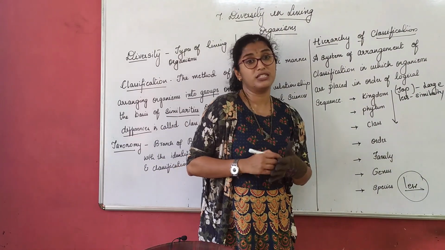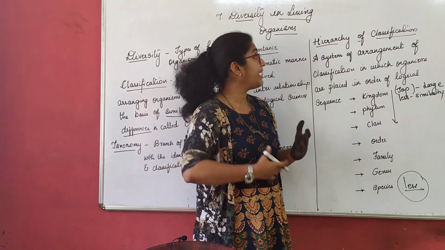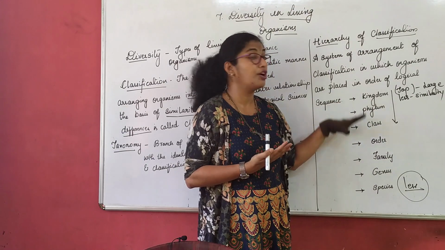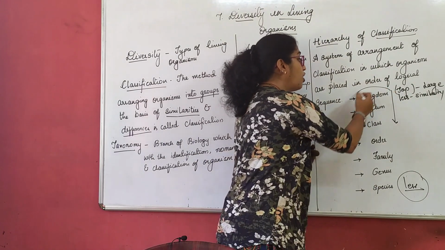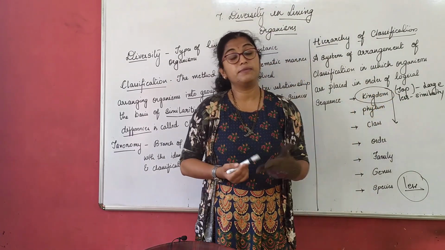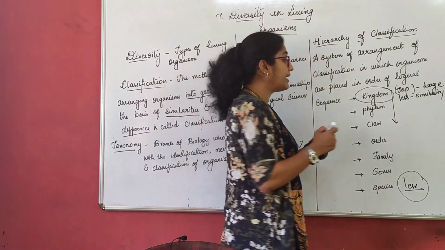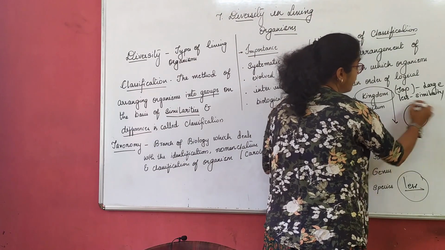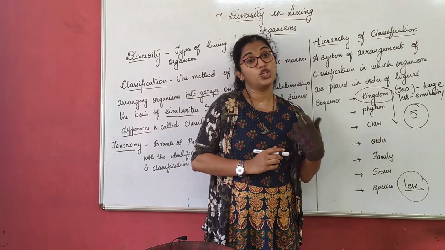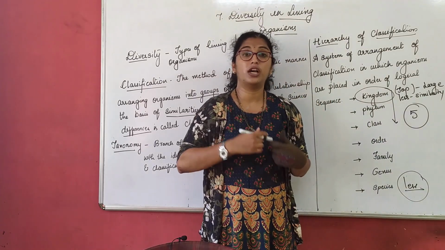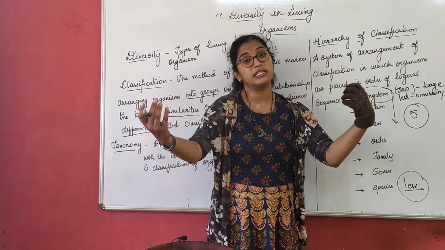So there were many biologists like Ernst Haeckel, Carl Linnaeus or Robert Whittaker who gave the hierarchical classification of these organisms. But later these scientists gave the classification of a kingdom. You can say 2 kingdom classification, 3 kingdom classification, 4 kingdom, and finally they came to a conclusion of 5 kingdom classification. Now initially, the classification of kingdom was done in 2 kingdom classification. How was that classification done? 2 kingdom classification was in terms of animals and plants.